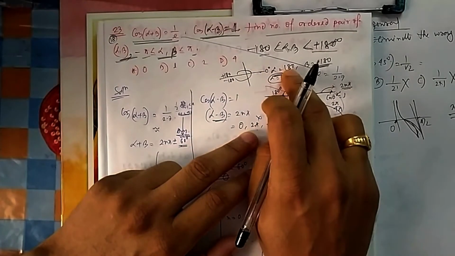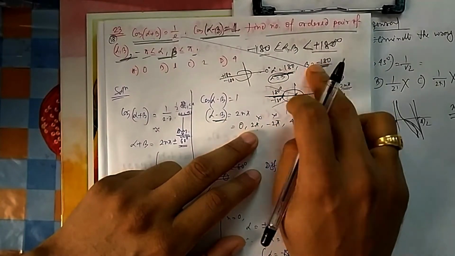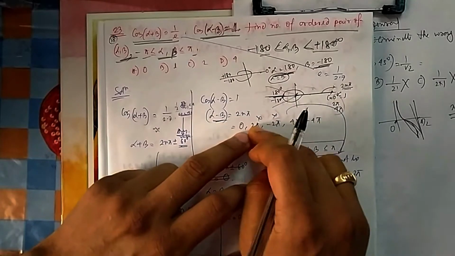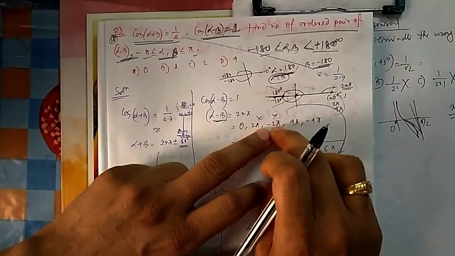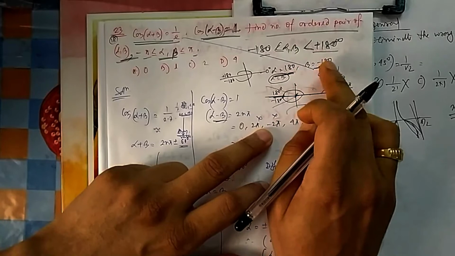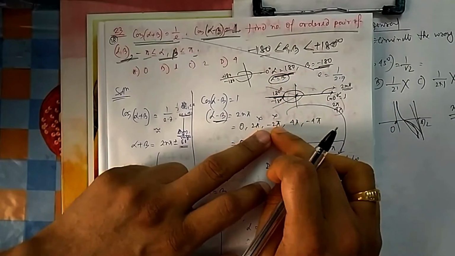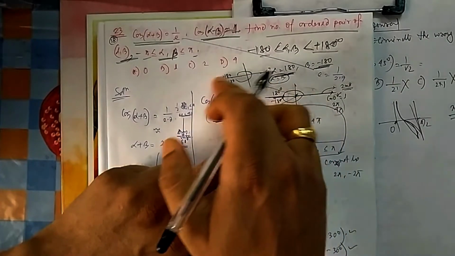Until and unless one is 180 and one is minus 180, but that means both are the same, so I can get it from 0 itself. So there is no need of this. Similarly, no need of this; this will also give just the reverse. If alpha equals minus 180 and beta equals 180, it will give me minus 2 pi, but that doesn't make sense again because it represents the same line.